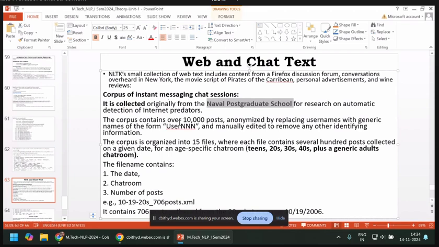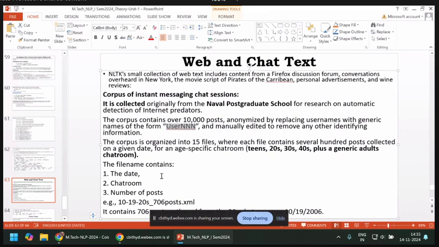So this consists of 10,000 posts, anonymized by replacing usernames with generic names of the form UserNNN, and manually edited by removing other identifying information. This was organized into 15 files.